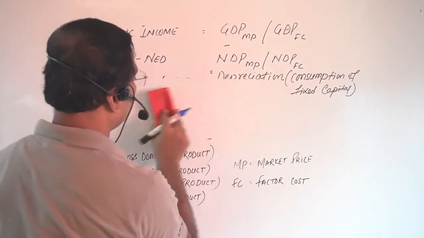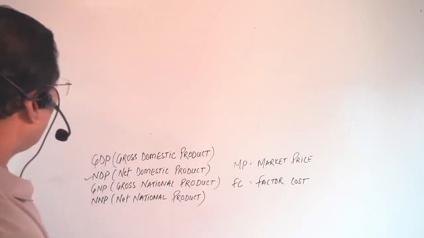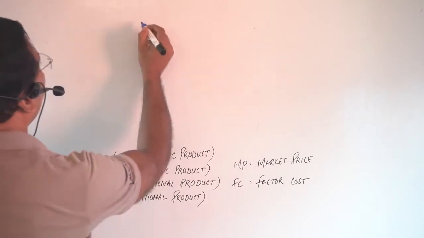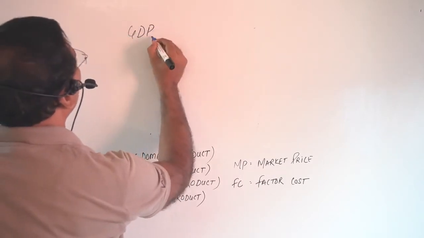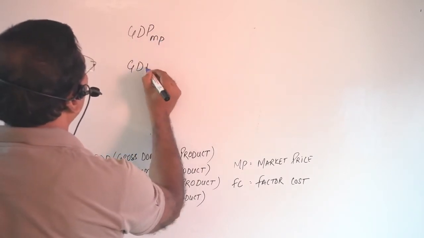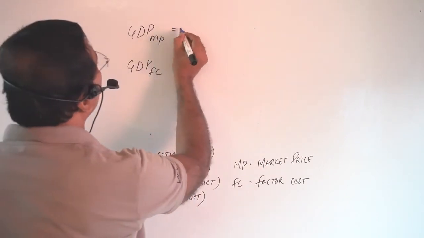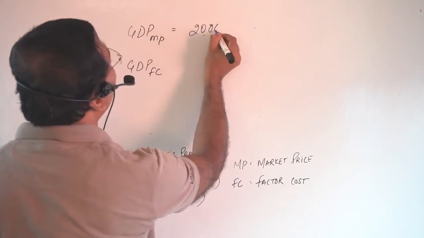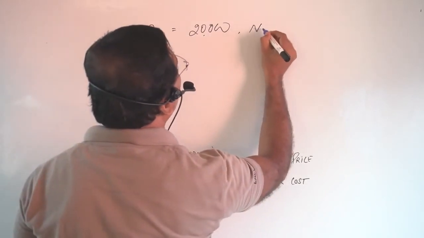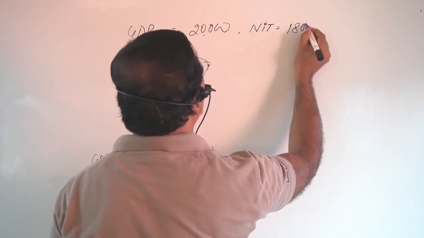Okay, now the next is market price and factor cost. What is the difference of this? If here is GDP market price and you have to calculate GDP factor cost, how will you calculate it? GDP MP is given in the question, that is 20,000. Okay. And net indirect tax is given in the question, that is 1800.